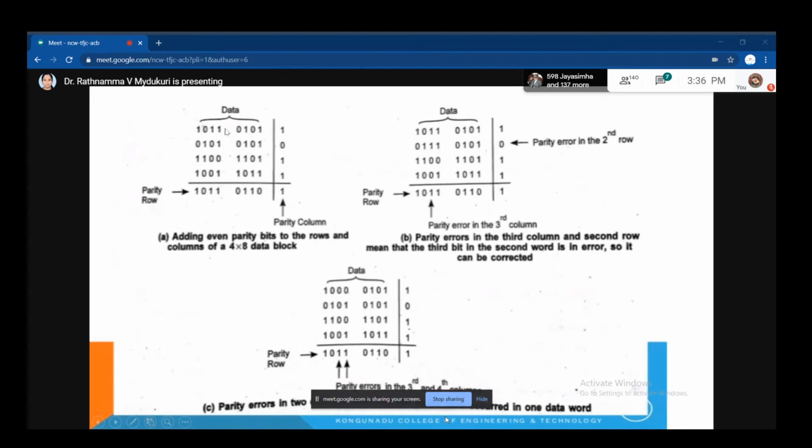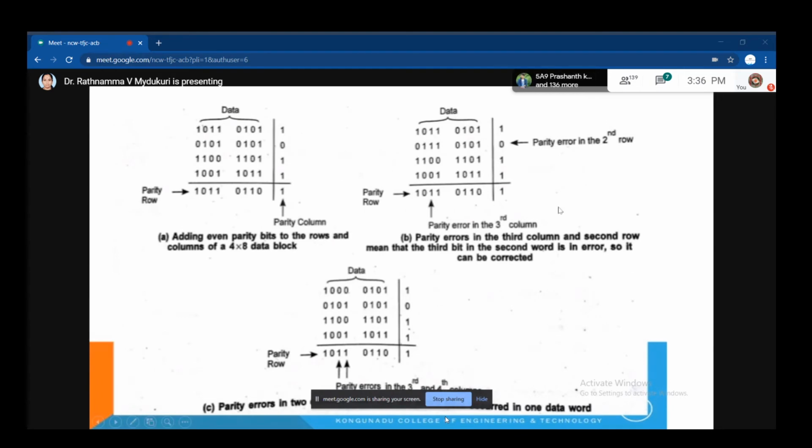Now similarly go for this one: 1, 2, 3. Is it even parity? No. So you are adding a 1. Now you are making it even parity. So like this, we add an extra bit to the entire row and entire column, which is going to be sent to the receiver. This is the mechanism we follow in parity bit. Suppose it is odd parity, then the total number of ones should be odd. That is called odd parity. Now we'll look at this.